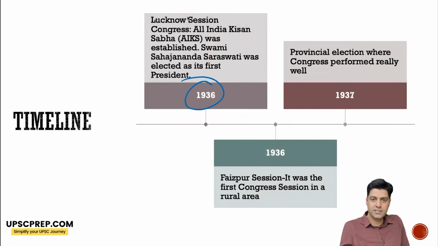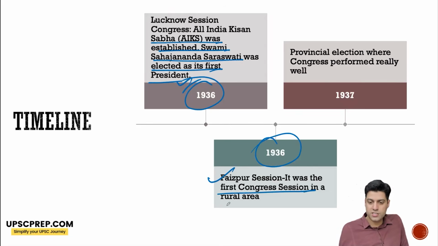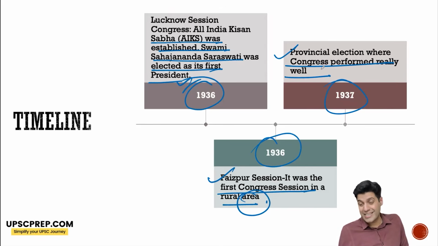In the 1936 Lucknow session of Congress, the All India Kisan Sabha was established. Swami Sahajanand Saraswati was elected as the first president of the All India Kisan Sabha. The 1936 Faizpur session was the first Congress session in a rural area. And in the 1937 provincial elections, Congress did exceedingly well and formed governments immediately. Okay.